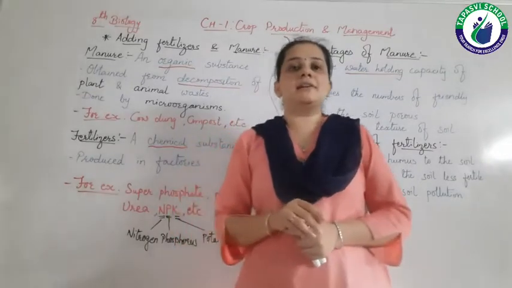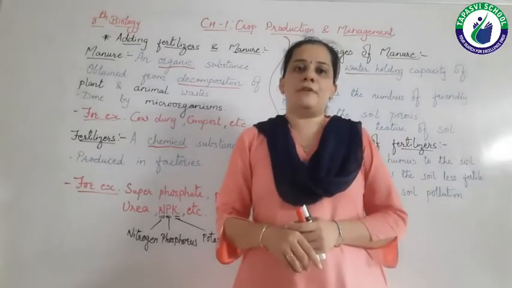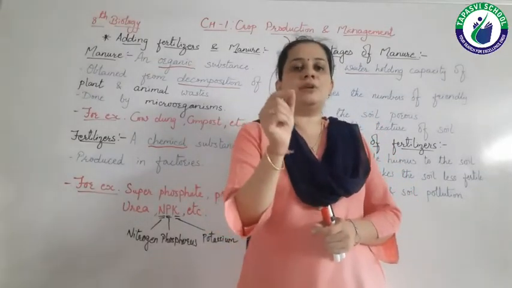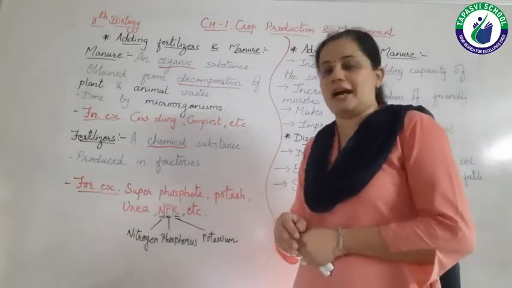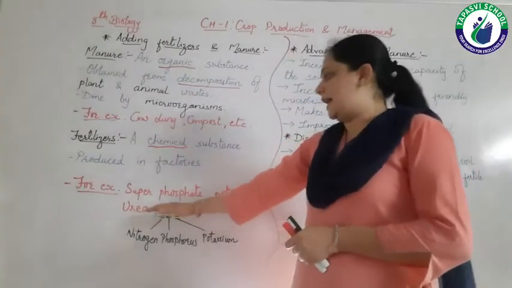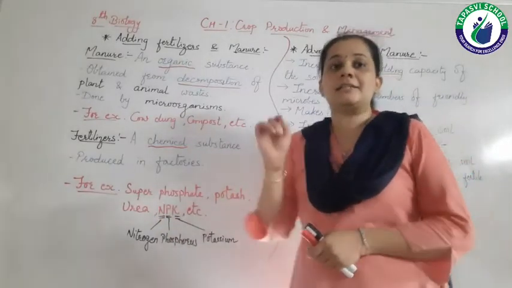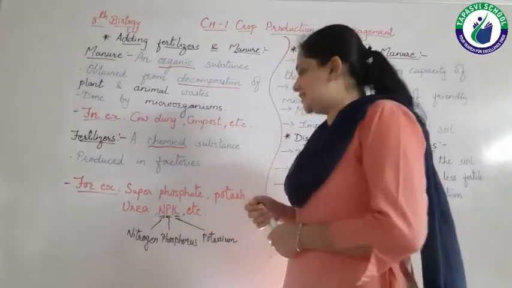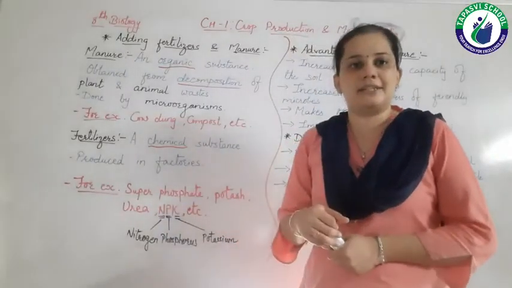So fertilizers are chemical substances and they are produced in the factories, as well as they are particular in nutrients, right? The examples of fertilizers are superphosphate, potash, urea and NPK. So here NPK is the chemical symbols of different nutrients, right? So these symbols you can see, we have already studied in 7th standard, right?